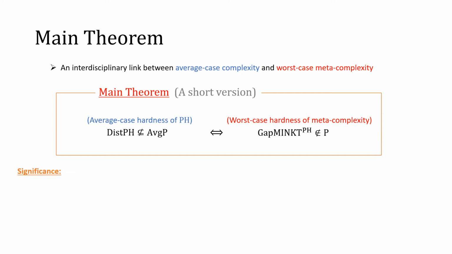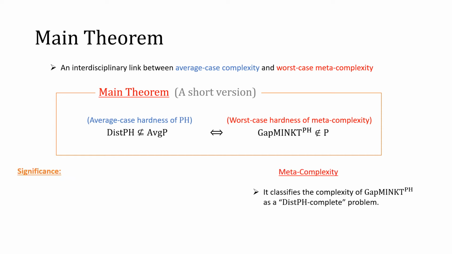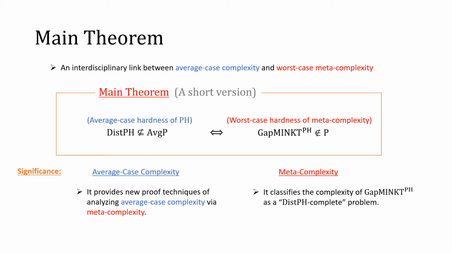How should we interpret this result? From a metacomputational perspective, previously we didn't know the complexity of Gap MINKT with PH oracle. Our result classifies the complexity of Gap MINKT with PH oracle as a distributional PH complete problem. From a perspective of average case complexity theory, our result provides new proof techniques for analyzing average case complexity by using metacomplexity. As a specific application of our proof techniques, we will present a hardness amplification theorem for PH.